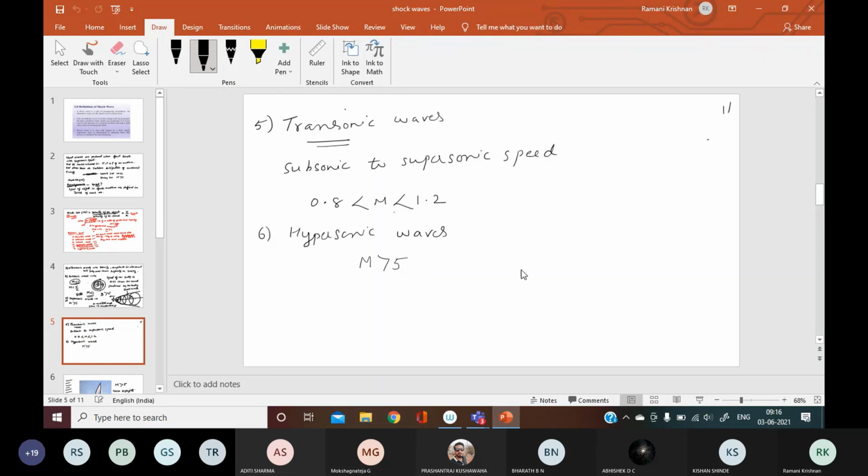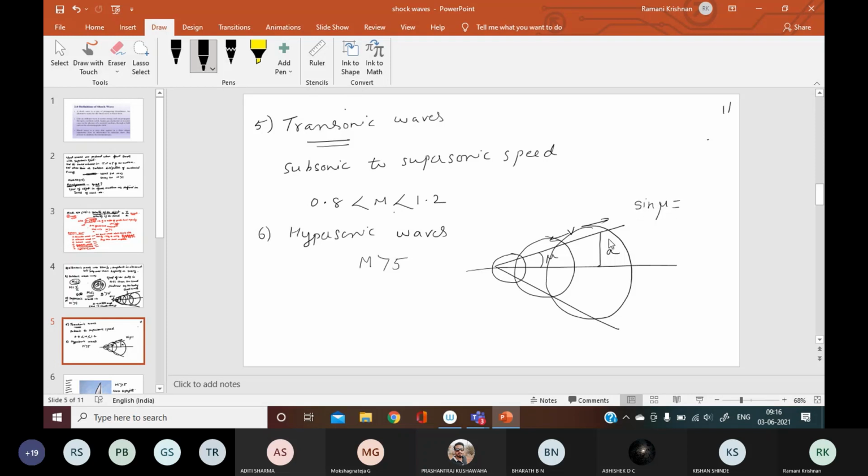And then in this diagram, the same diagram I'm drawing, what happens when the object is moving? It has produced a series of concentric sound waves. Now if this mu is the angle which this cone has made, and this is the velocity of the sound waves produced by the body, and this is the velocity with which the body is moving, then can you tell me what sine mu is?